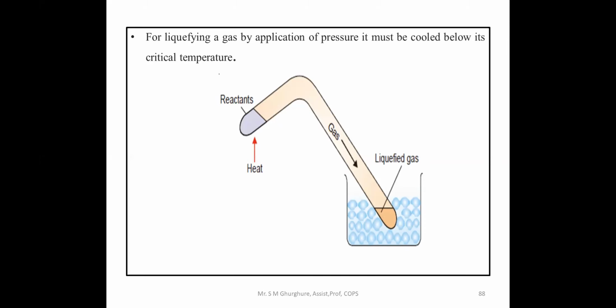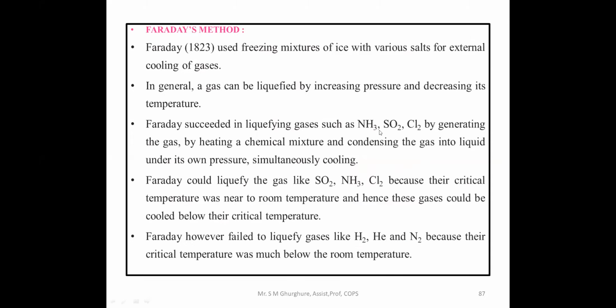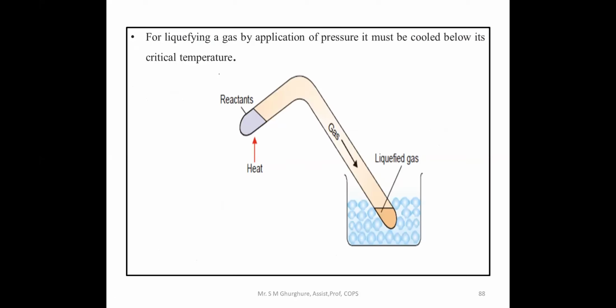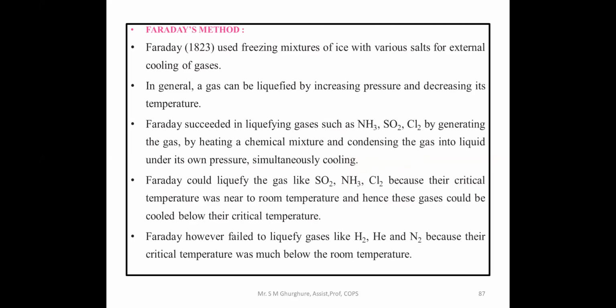Excuse me, sir. Which kind of gas is used in the bent tube? In this bent tube, only those gases whose critical temperature is nearer to room temperature are used. For example SO2, Cl2 and NH3 molecules are used for the liquefaction purpose.